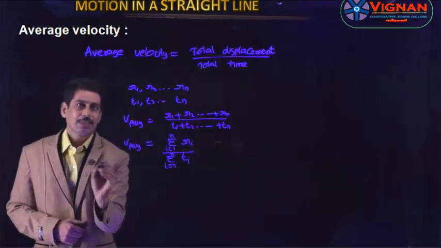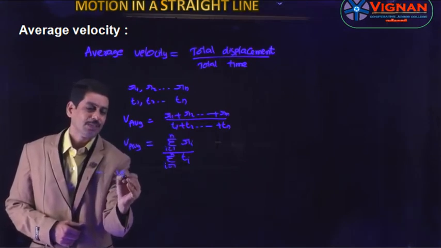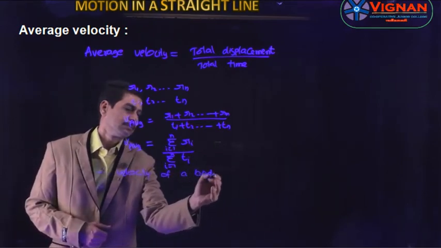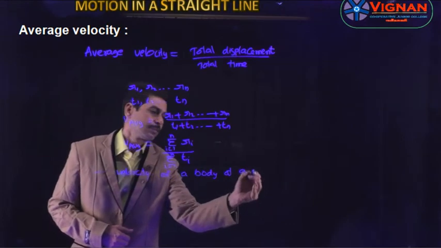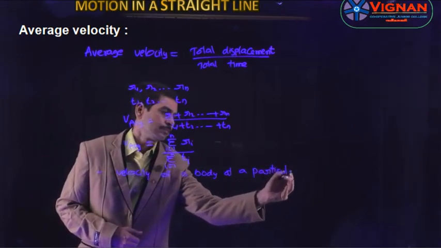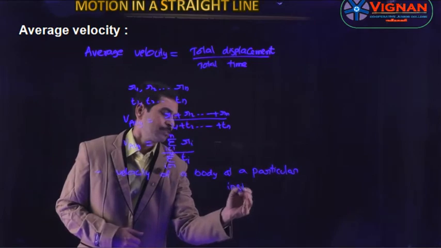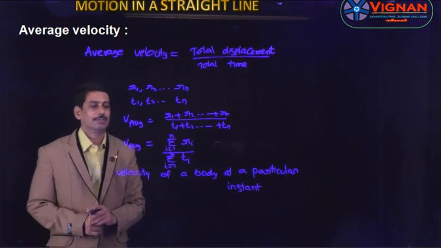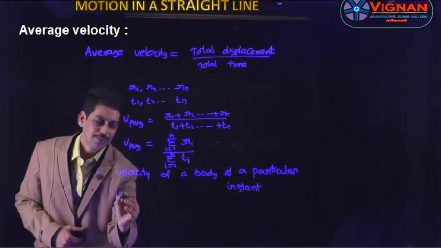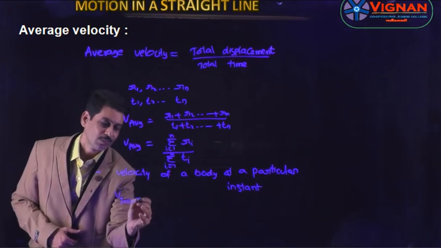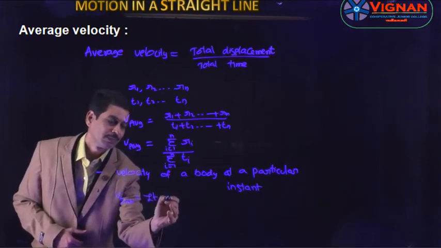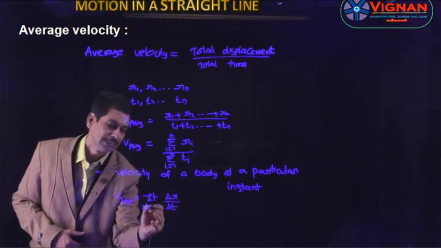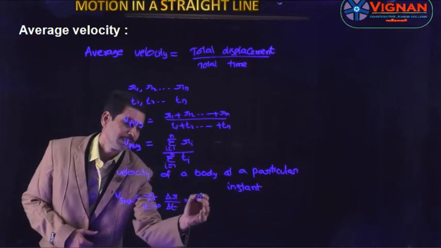And the instantaneous velocity is defined as the velocity of a body at a particular instant. The velocity of a body at a particular instant is called instantaneous velocity, and this is denoted by v instant is equal to limit of delta r by delta t as delta t tends to 0, or this can be written as dr by dt.